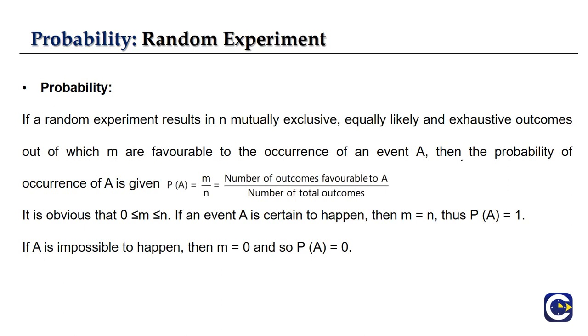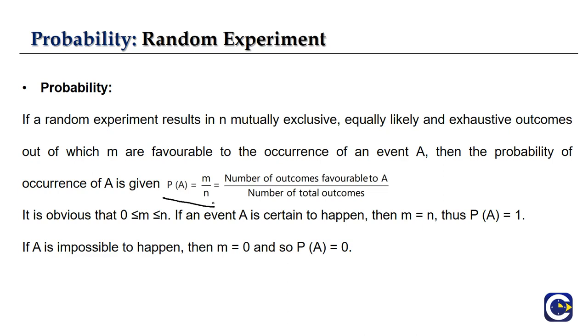So till now we have discussed random experiment, types of events, sample space and everything. Now let's see what probability actually is. If a random experiment results in n mutually exclusive, equally likely and exhaustive outcomes, out of which m are favorable to the occurrence of an event, then we can simply write the probability as the number of favorable outcomes by the total number of outcomes.